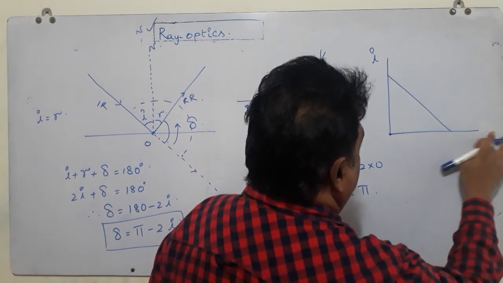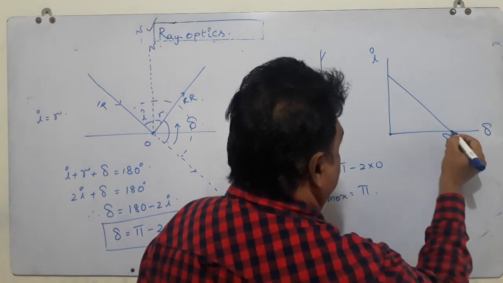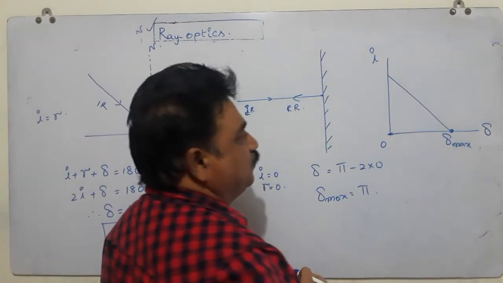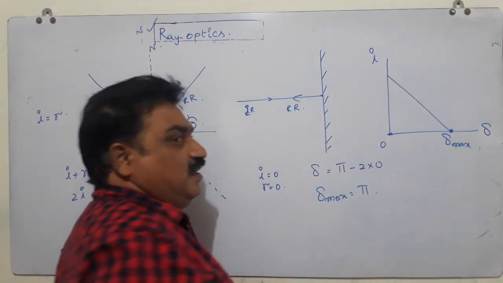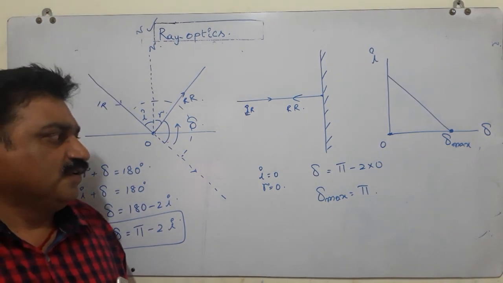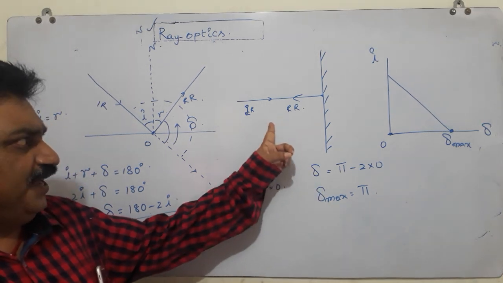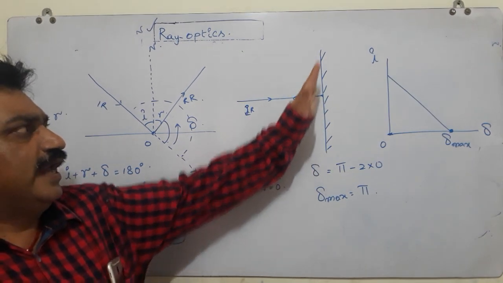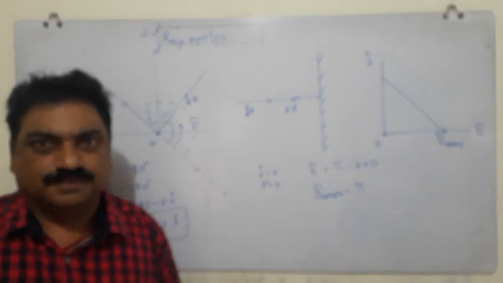Where will delta be maximum? Where I is equal to 0. This is the graph between angle of deviation and angle of incidence. Keep it in mind. For maximum deviation, the incidence should be along the normal, or perpendicular to the plane of the reflecting surface. Thank you.